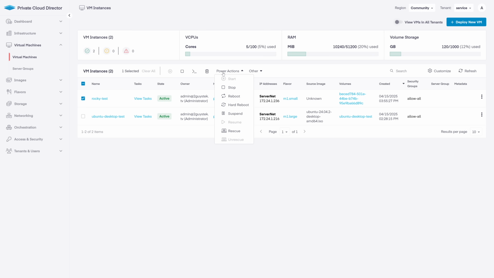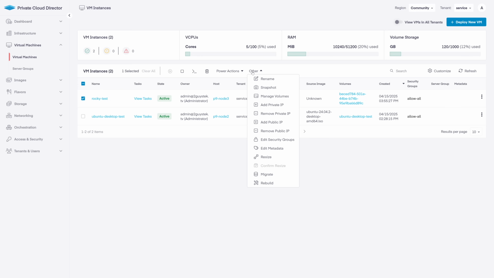Under the Power Actions dropdown, you have a few additional functions like hard reboot and rescue. Under the Other dropdown, you can further manage the VM with options to rename, create a snapshot, add or remove a public or private IP, edit security groups, edit metadata, resize the VM, migrate it, and rebuild it.